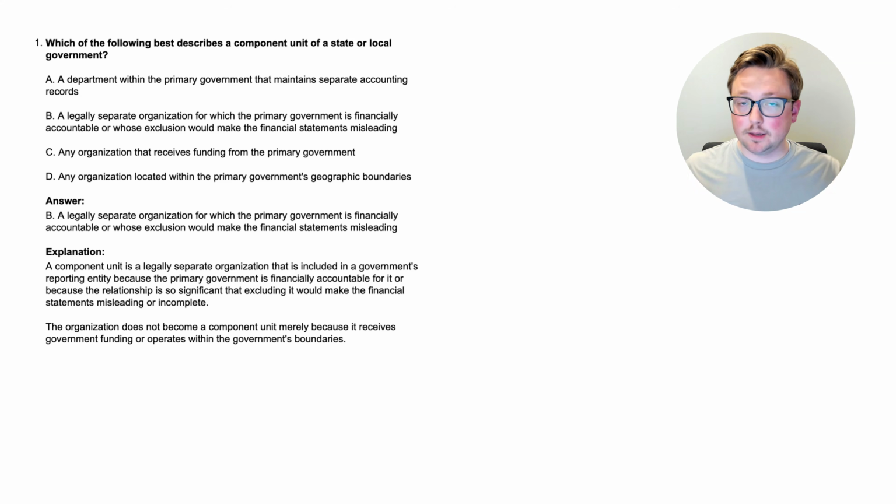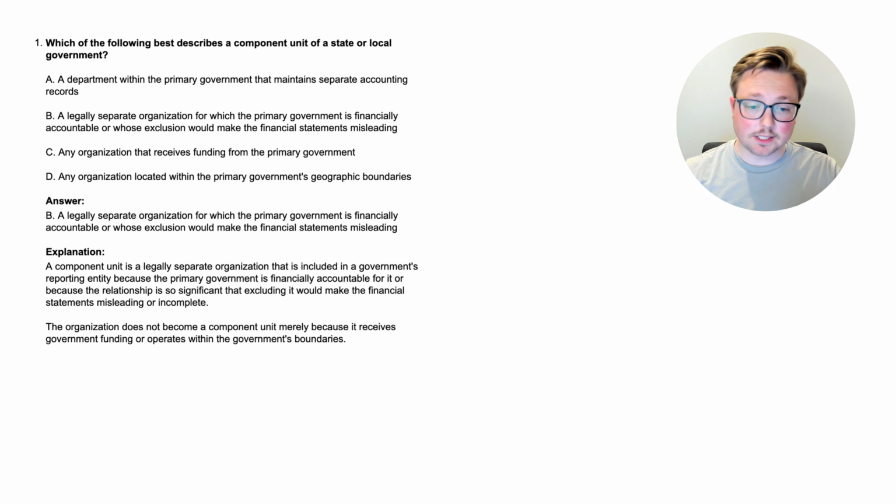So that's the idea behind a component unit, but let's read the explanation to understand it a little bit better. A component unit is a legally separate organization that is included in a government's reporting entity because the primary government is financially accountable for it, or because the relationship is so significant that excluding it would make the financial statements misleading or incomplete. So it's basically so intertwined with the government, or the government is financially accountable for it, that if it was excluded from the financial statements, they would be misleading.